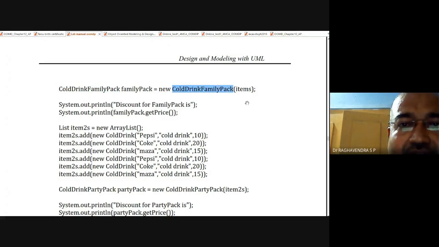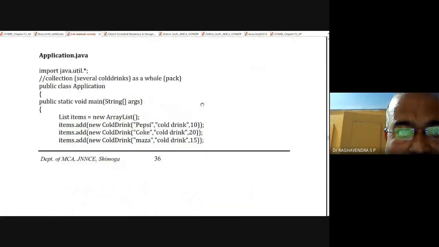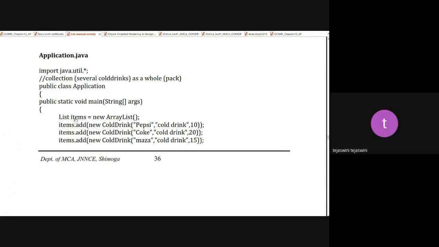Now look here. This object, what is this object? Items.